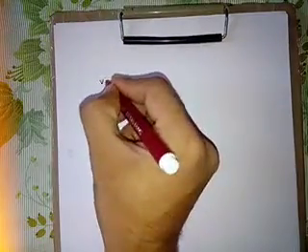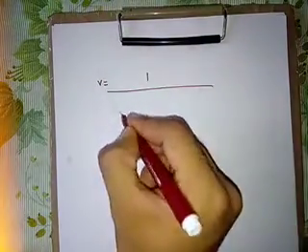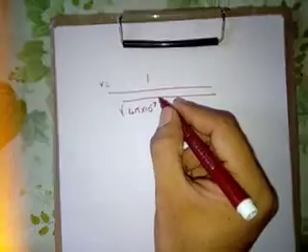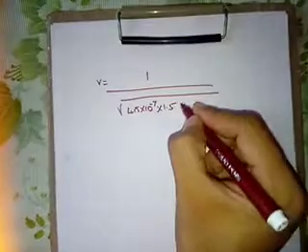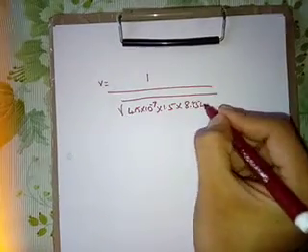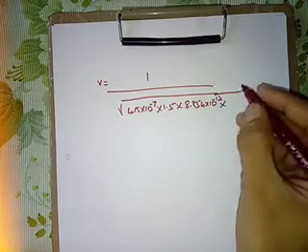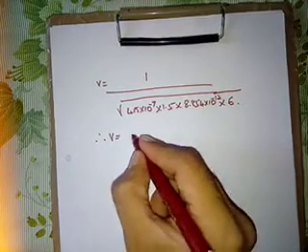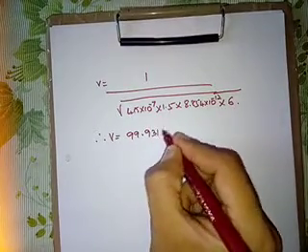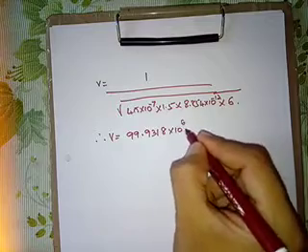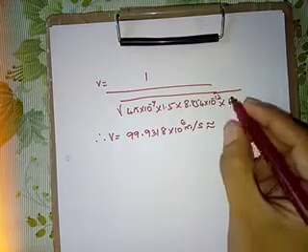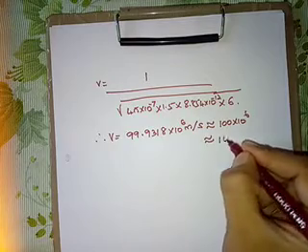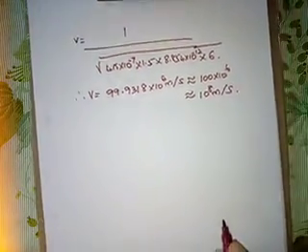That means v is equal to 1 over square root of mu naught, 4 pi into 10 raised to minus 7, into 1.5, that is mu r, this into epsilon naught, 8.854 into 10 raised to minus 12, into epsilon r, 6. Therefore v is equal to 99.9318 into 10 raised to 6 meter per second, that is approximately equal to 10 raised to 8 meter per second.